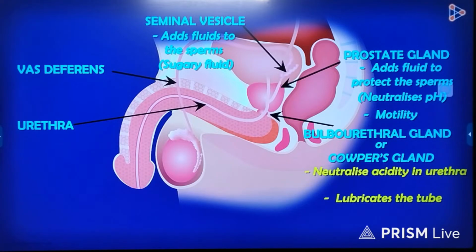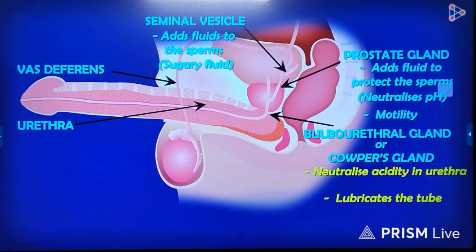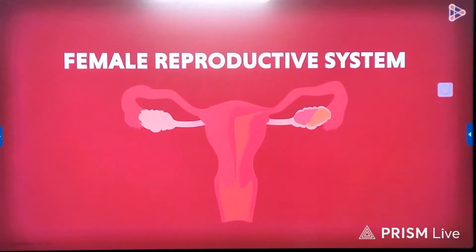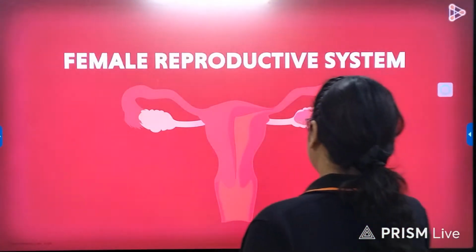Now that the sperms are ready to be ejaculated, the reflex action of the nervous system leads to inflow of blood and the veins close. The pressure will shoot up and lead the penis to become erect. Once the veins open up, the pressure is relaxed and the penis will return to its normal size. This process is important to penetrate the female vagina and aid the sperms to move upwards inside the vagina to fertilize the female germ cell. By now, we know how the male reproductive system works. In our next lesson, we will study the mechanisms of the female reproductive system.